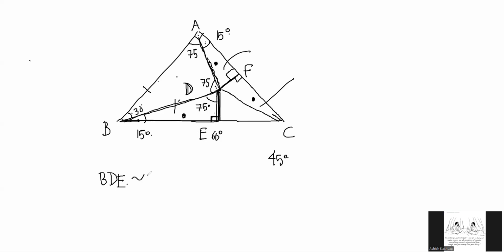So ADF and, okay. From there, can we get any ratios? Yeah, we should be able to get some ratios. We know BD is opposite 90 here. BD and this have the same ratio as, let's say, BE and AF, right? Yes, sir.